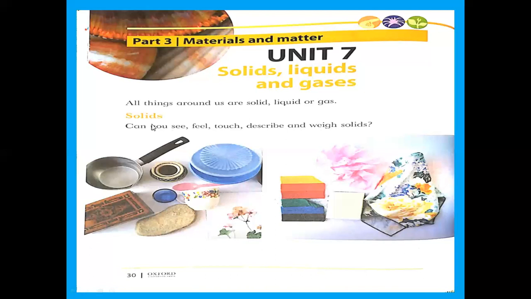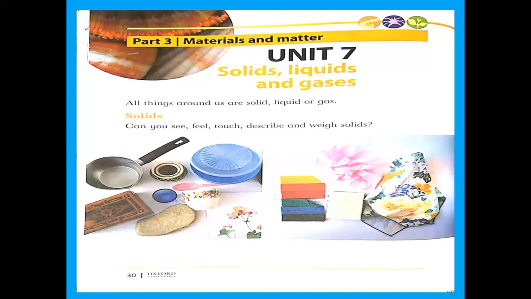Now, what about the solid? Can you see, feel, touch, describe, and weigh solids? Now, here you can see in these two pictures. These all things are in which state of matter? In solid state. All these things are in solid state. Why? How can you say these all are solids?